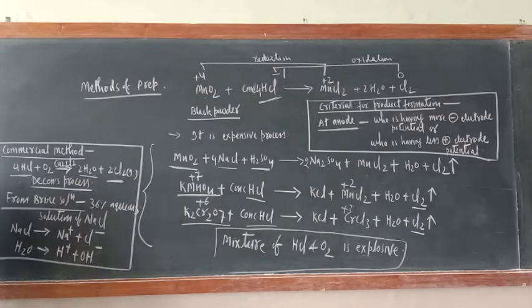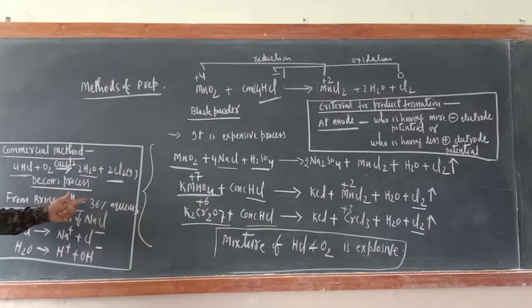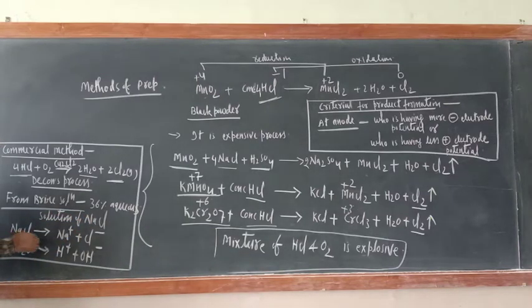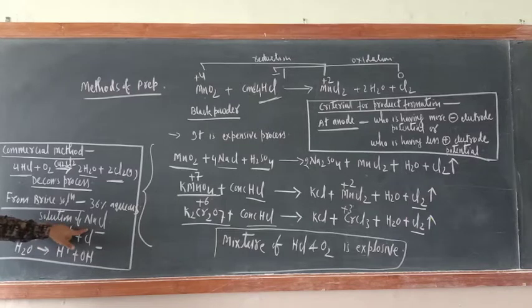There is one more method by which we can prepare chlorine gas, that is from brine solution. What is the brine solution? A 36% aqueous solution of NaCl is known as brine solution. Now try to understand. Take the aqueous solution of NaCl. NaCl will ionize into Na positive and Cl negative. Similarly, since you have taken an aqueous solution, water will also ionize into H positive and OH negative.